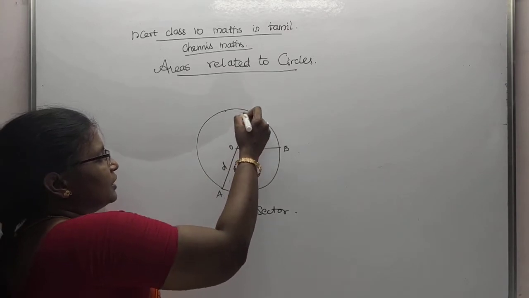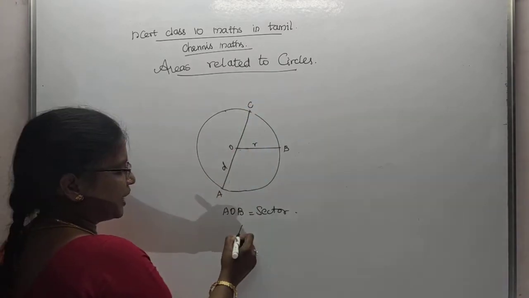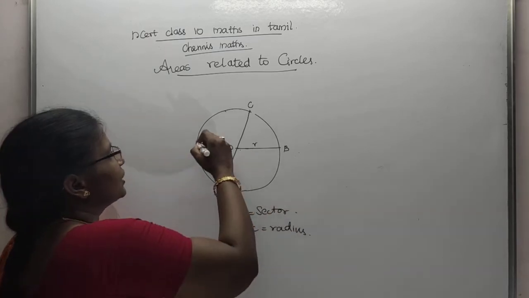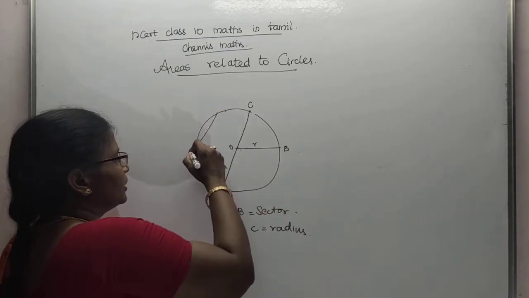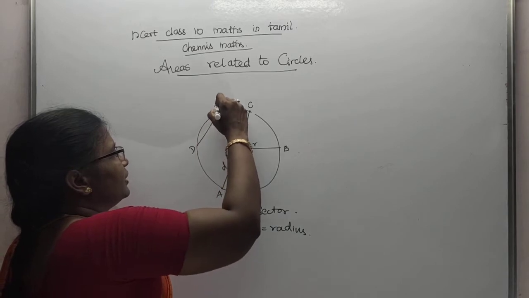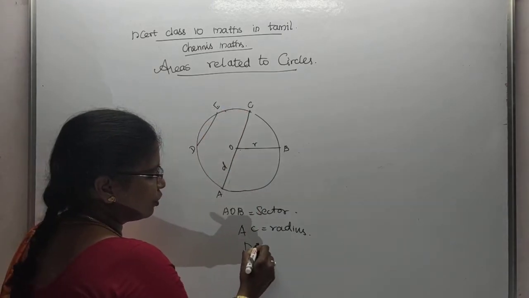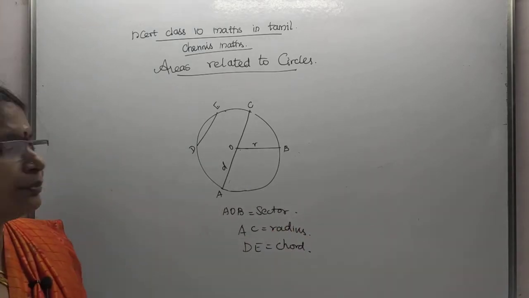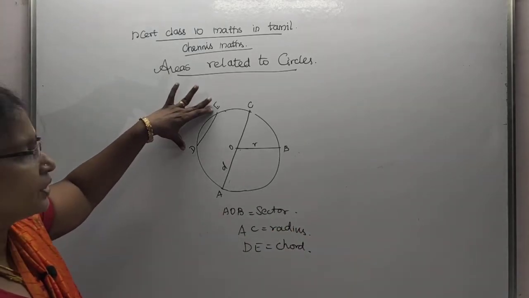Next one: take this as C. Then AC is the radius. Understood? Next, I am going to draw one. Take this as DE. DE is known as the chord of a circle. Listen carefully: DE is a chord of a circle.